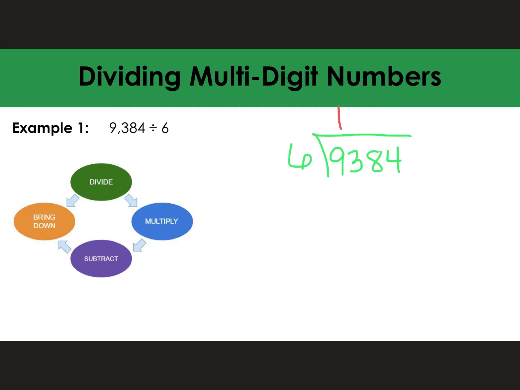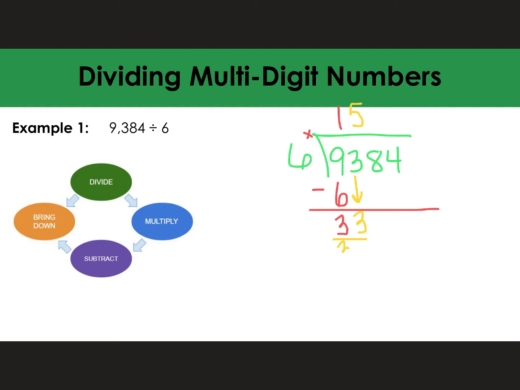Then I multiply. 1 times 6 is 6. I subtract. 9 minus 6 is 3. I bring down the other 3. And then I look at this number. So I say 6 goes into 33 5 times.